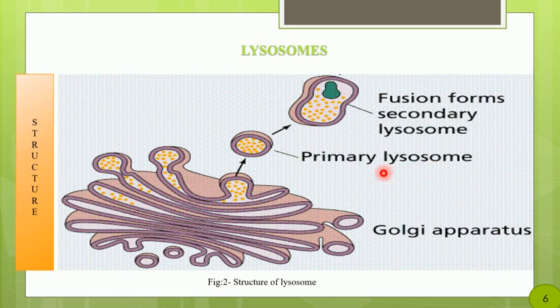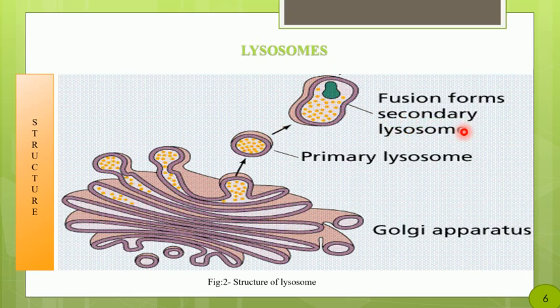Now, when this primary lysosome fuses with another structure, say any bacteria that is invading the body or any food particle coming into the body, it will fuse with that particle and develop what is called a secondary lysosome.